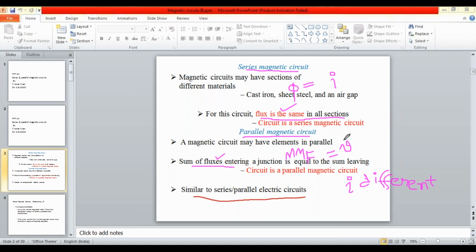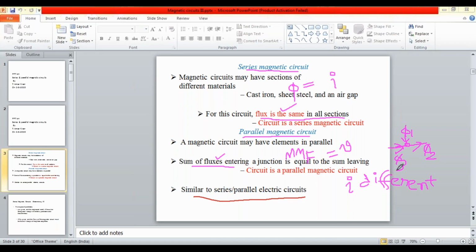So you consider a node at a junction, and at this junction you consider different flux values: flux phi 1, flux phi 2, flux phi 3, etc. So we apply Kirchhoff's current law for the fluxes in the parallel circuit.